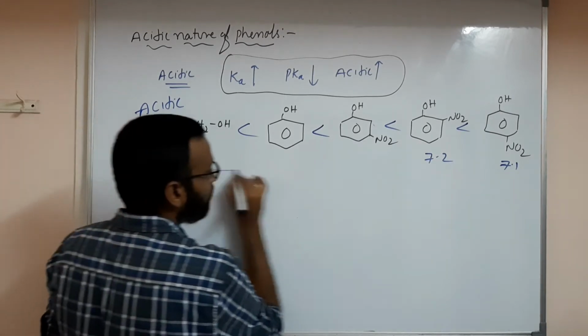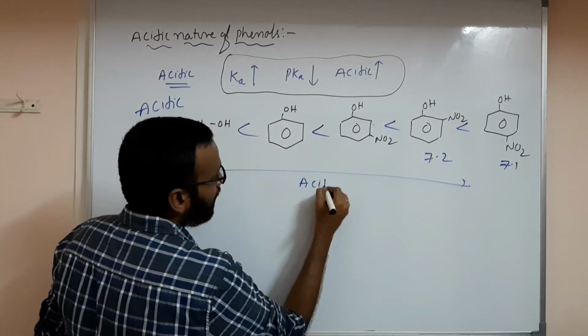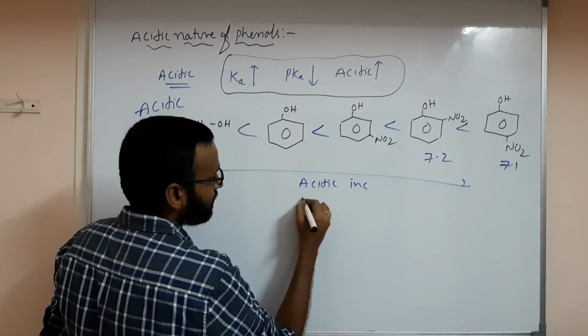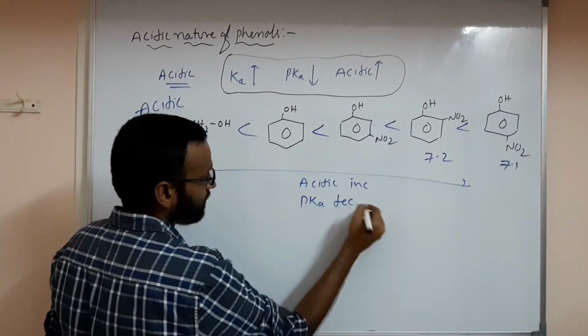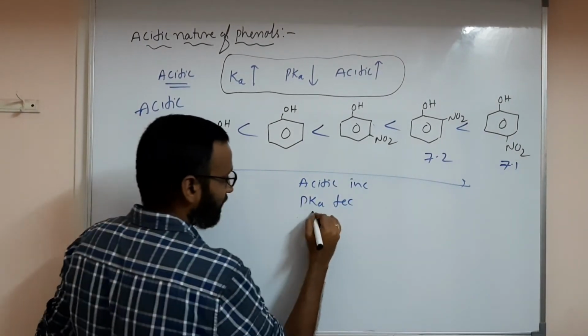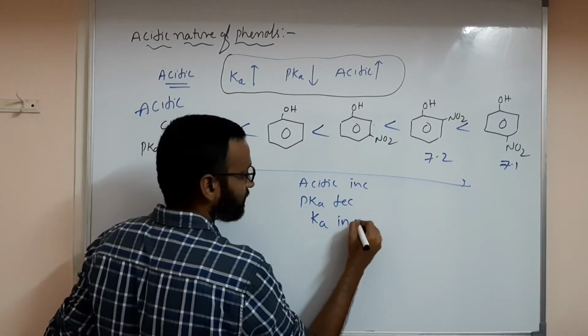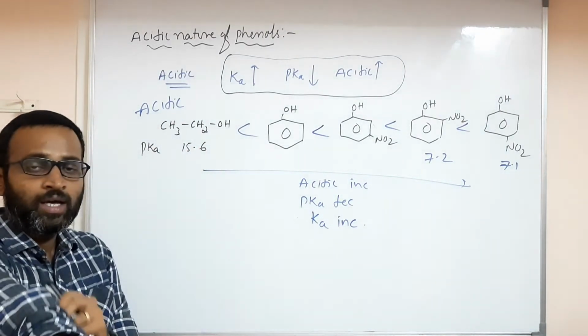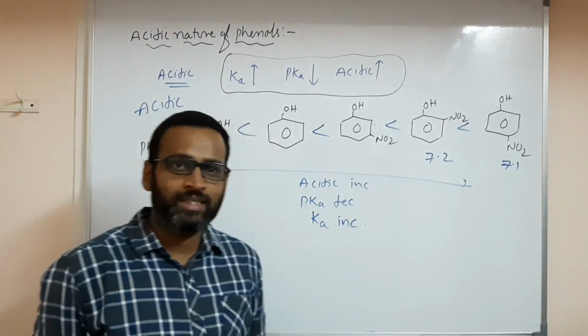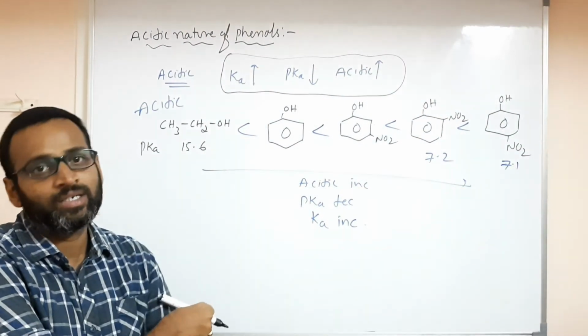But what happens to the pKa value? Acidic nature increases and pKa decreases. Remember both things: pKa decreases, Ka value increases. If electron withdrawing groups increase, then acidic nature increases.